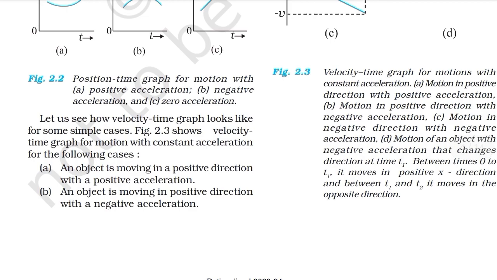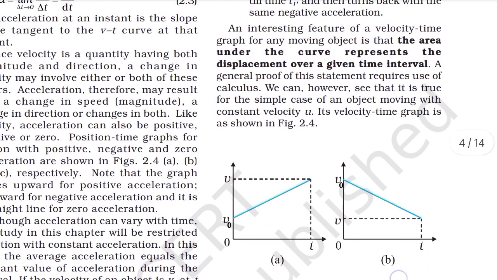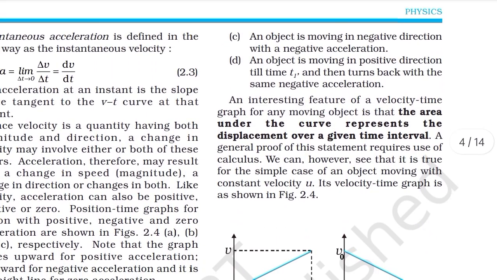Let us see how velocity time graph looks like for some simple cases. Figure 2.3 shows velocity time graph for motion with constant acceleration for the following cases. A. An object is moving in a positive direction with a positive acceleration. B. An object is moving with positive direction with negative acceleration. C. An object is moving in negative direction with negative acceleration, and D.